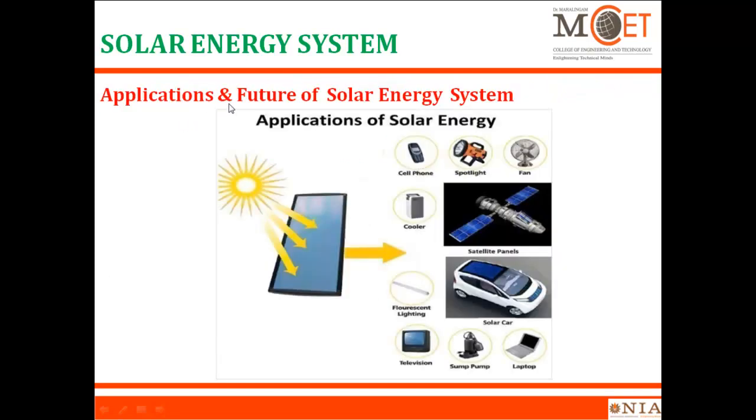Application and future of solar energy system. We can use the solar energy system in cell phones, coolers, spotlight, fan, fluorescent light, television, pump, laptop, solar car, satellite. In most of the applications, this solar energy plays a very important role. That too in solar electrical vehicles, it is going to play a very important role in the future.